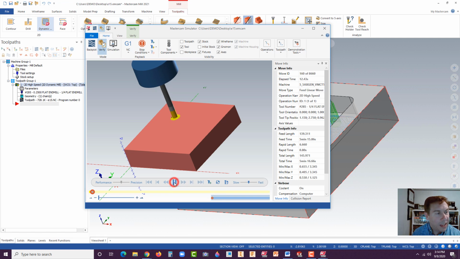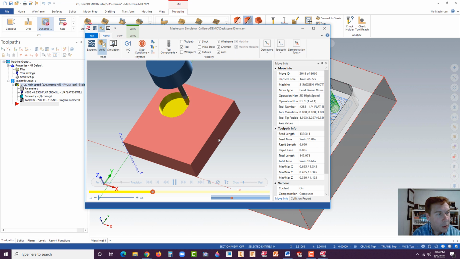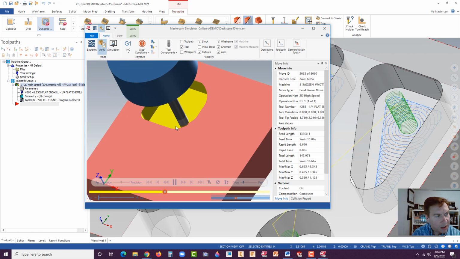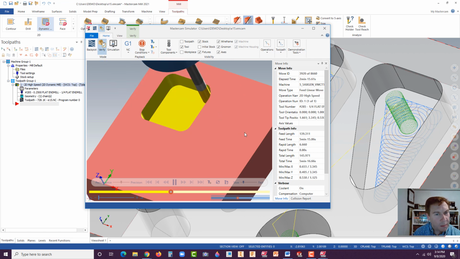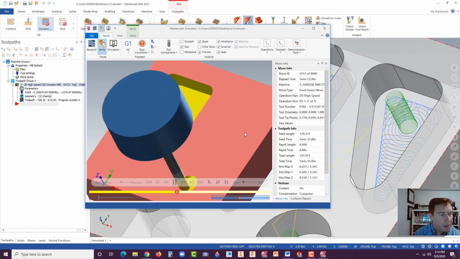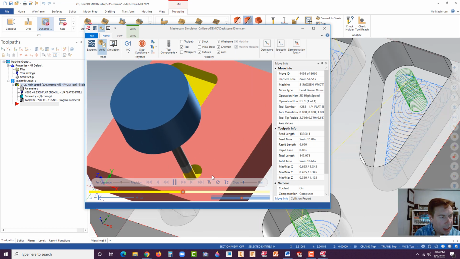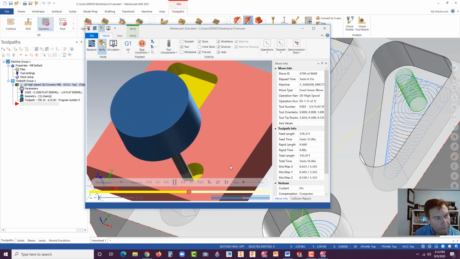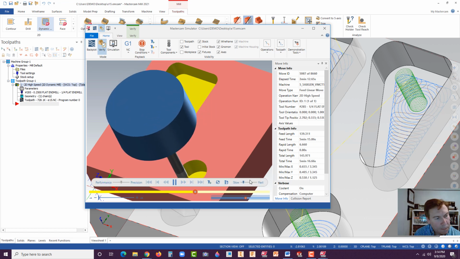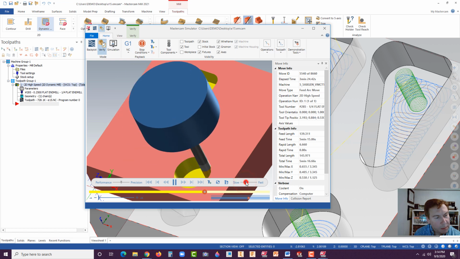So let's just hit play here. And you can slow it down, like right here is the slow. And you can see it going in, making our cut. Now you can see how it's very rounded. It's kind of fascinating how it does that. I'll speed it up a little bit.